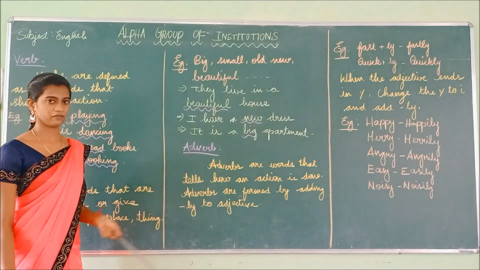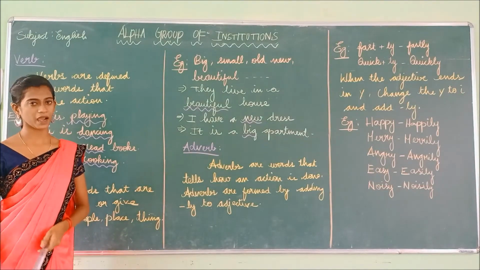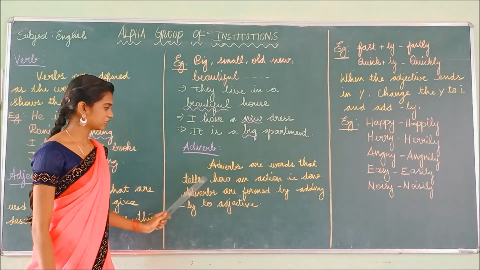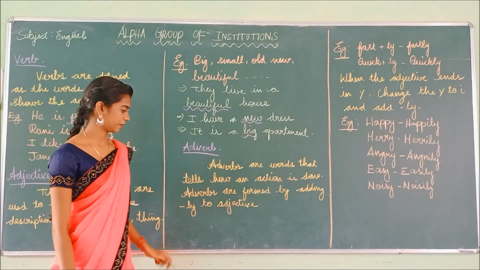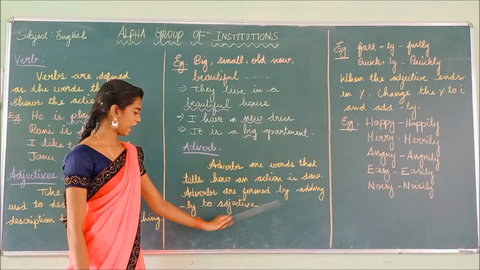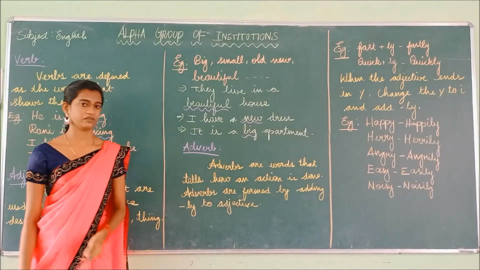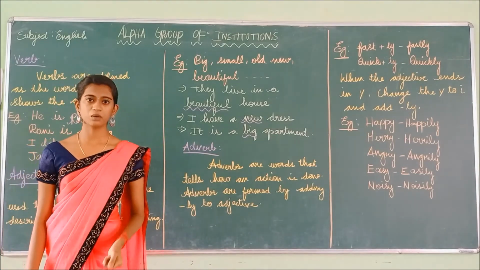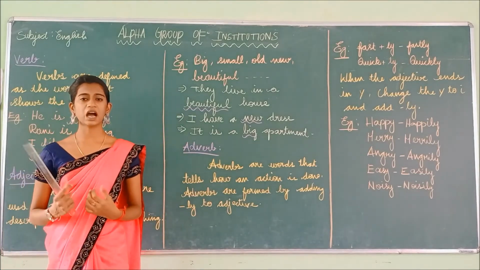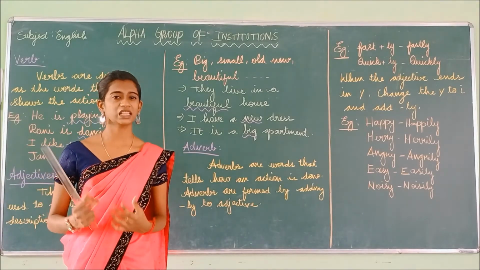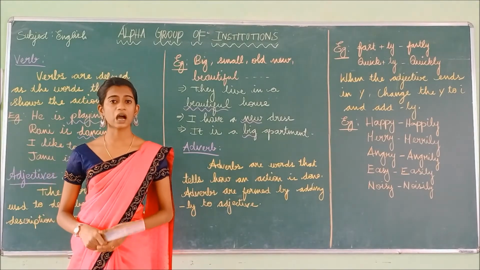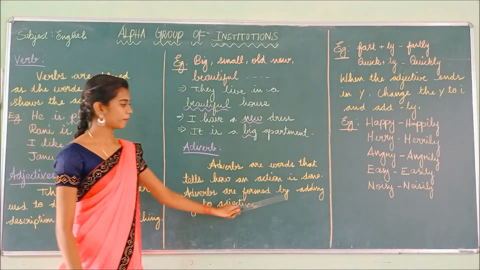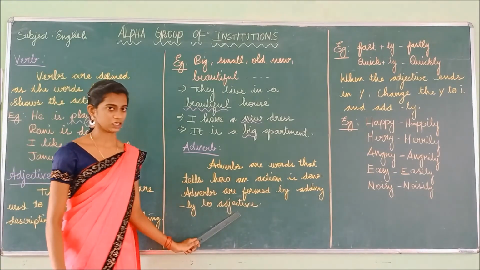The next one is the adverbs. Now let us see what is meant by adverb. Adverbs are words that tell how an action is done. Adverbs are formed by adding ly to adjective. So adverbs are also words that tell us how the action, what is my action, the verb, has been done.